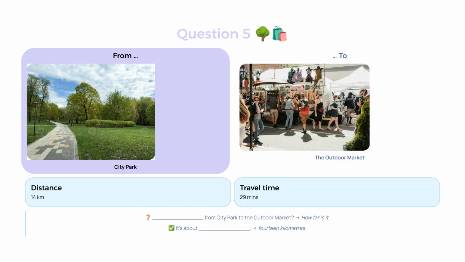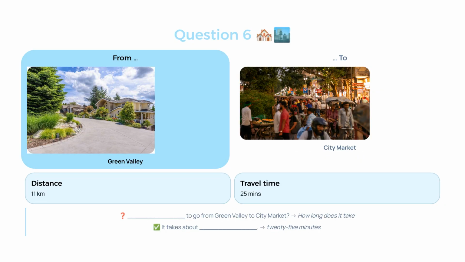The question is, how far is it from the city park to the outdoor market? The complete answer is, it is about 14 kilometers. Question 6. The travel time from Green Valley to the city market is 25 minutes. The question is, how long does it take to go from Green Valley to the city market? The complete answer is, it takes about 25 minutes.